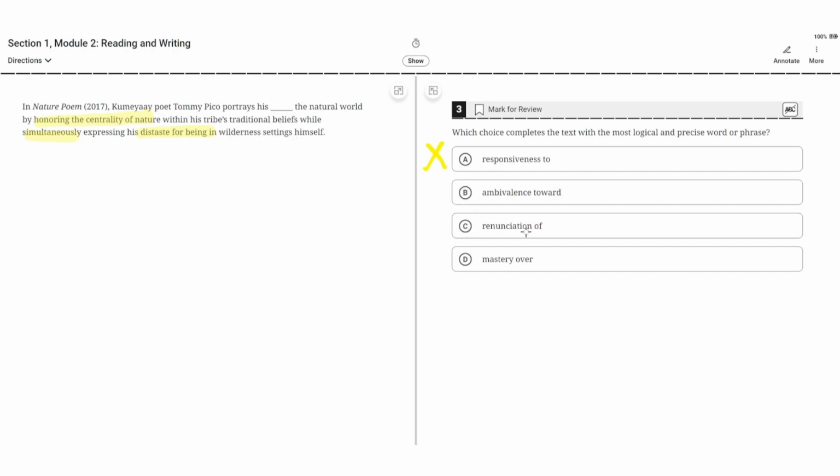C. Renunciation of. This is incorrect because renunciation of would imply that he gives up on nature, but clearly it shows that he still likes nature to some degree. So C is incorrect. D. Mastery over. Mastery over means that he would control nature, but this is clearly incorrect. So B is the correct choice.